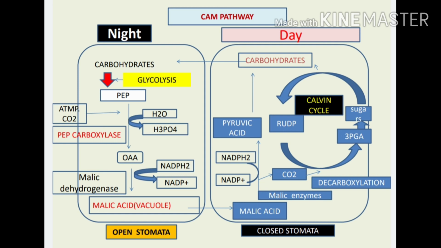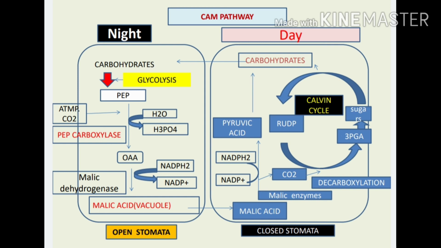In such plants, the stomata open during the night period. The malic acid synthesized during the night period is, in the day period, transferred and converted into pyruvic acid, and there is a liberation of CO2. For that conversion, there is a necessity of the malic enzyme, and NADP plus is converted into NADPH2. The pyruvic acid is further converted into carbohydrates, but there is a liberation of CO2, and that CO2 interacts with the RuBP formed in the Calvin cycle.